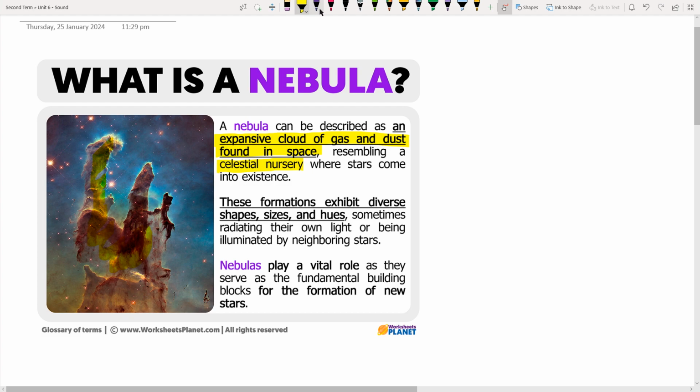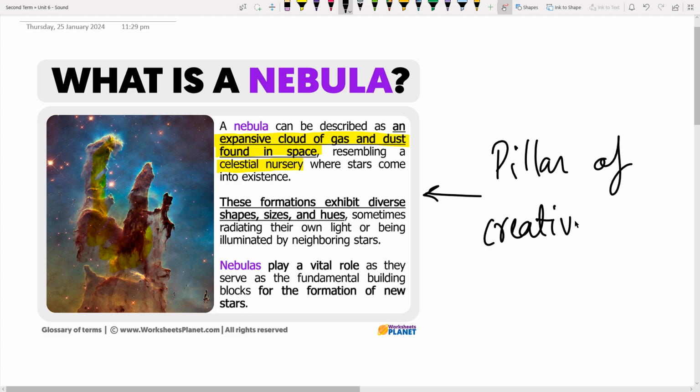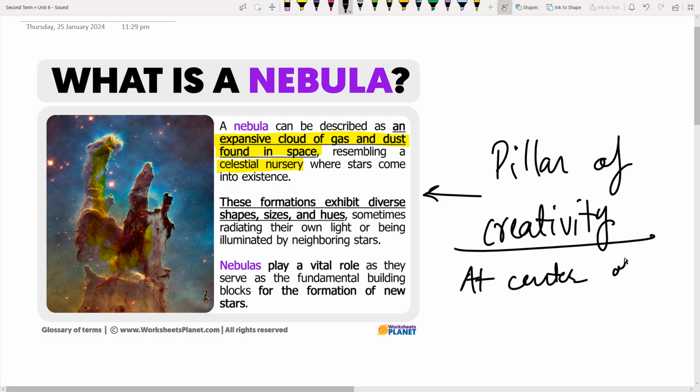Now this very specific picture that I've taken for you is what we call the Pillars of Creation. And why do we call it that? Number one, this is nearly at the center of the universe. We are a bit off the center of the universe, since we are moving away from the center.